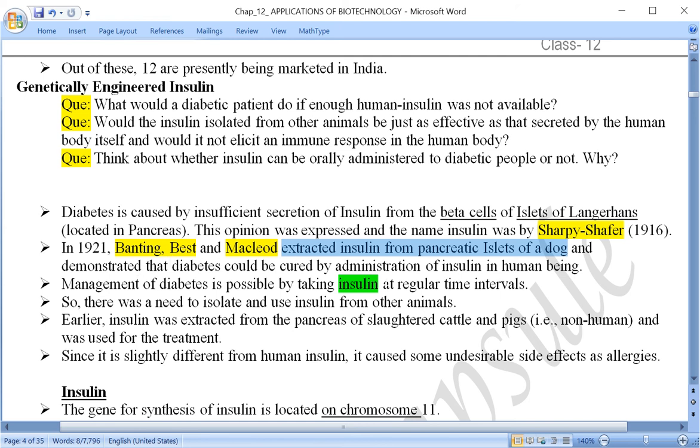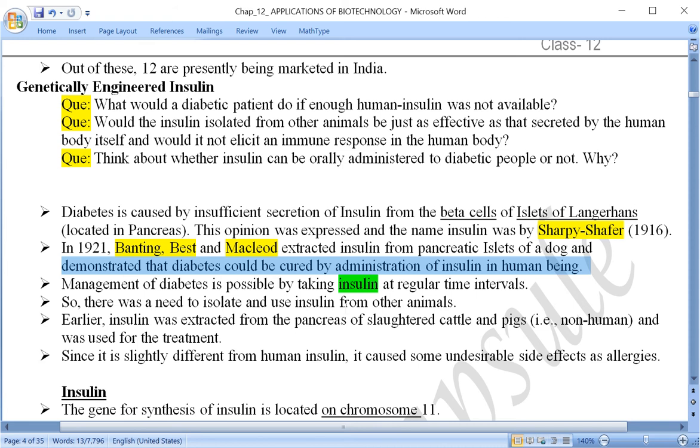They extracted the insulin from pancreatic islets of a dog, and then they demonstrated that diabetes could be cured by administration of insulin in human beings. A human being has diabetes; this diabetes can be cured if insulin is given to him or her.